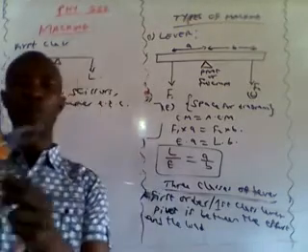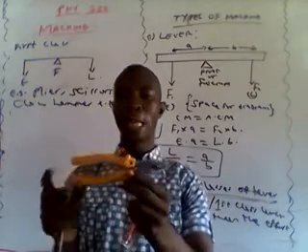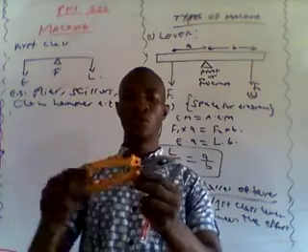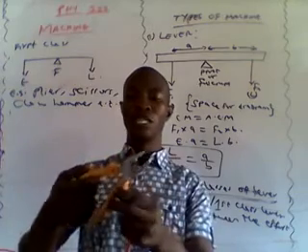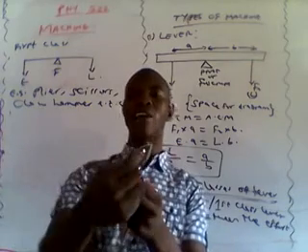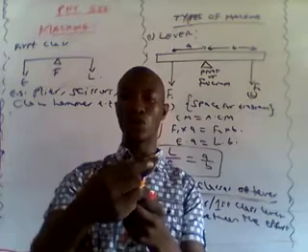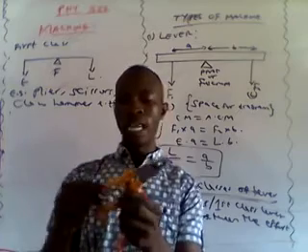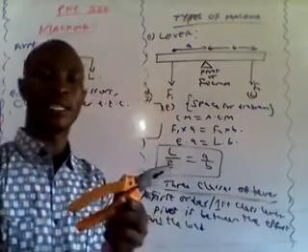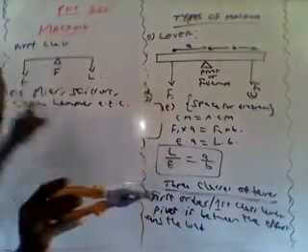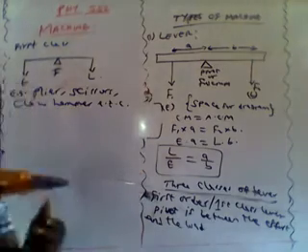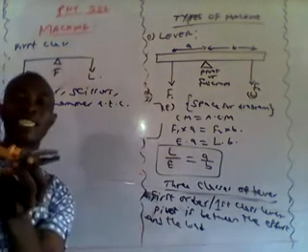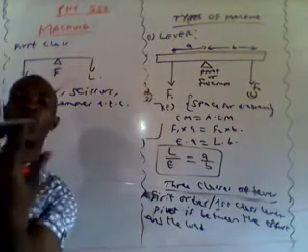So for any typical plier, we have the handle, we have the joint, then we have another end for holding anything that you want to use it to hold. Now the effort is going to be applied at this end. Then the fulcrum or the pivot is in the middle. Then we have the load here.